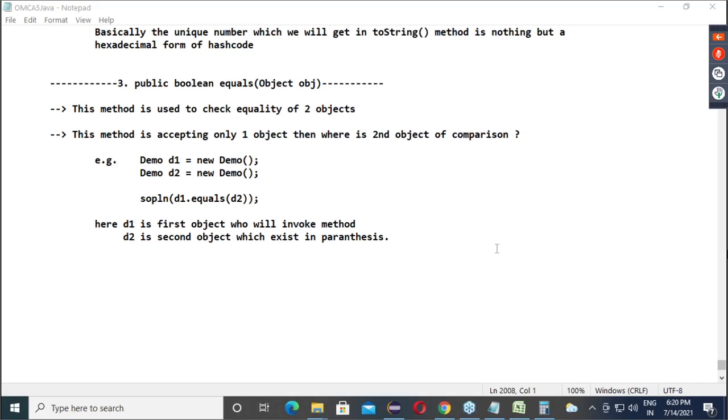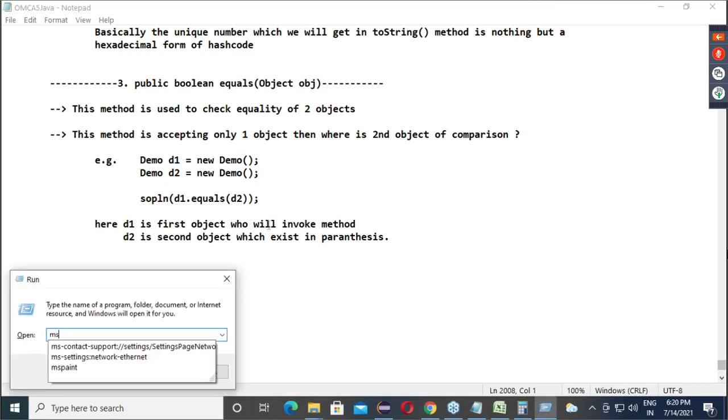Now, listen here carefully. Now guys, obviously we came to know which is the first object and which is the second object. Now it will do the comparison. On this comparison, I have one very interesting question. If we know this question, in automation our life becomes easier. So observe this. For that, let's go for the pen.